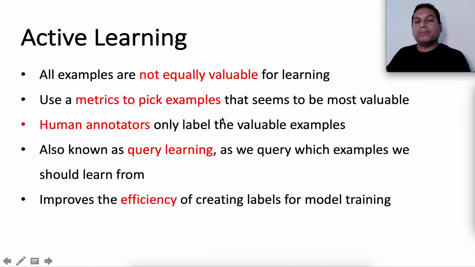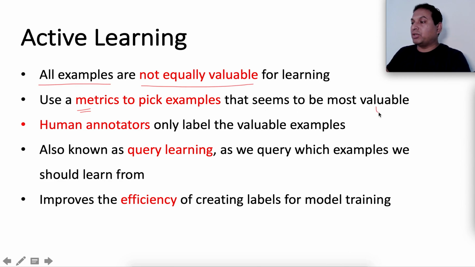So to recap active learning, the first assumption is, of course, that all examples are not equally valuable for learning. So we have to find a mechanism to find the valuable examples, using a metric to pick the examples that seem to be most valuable.